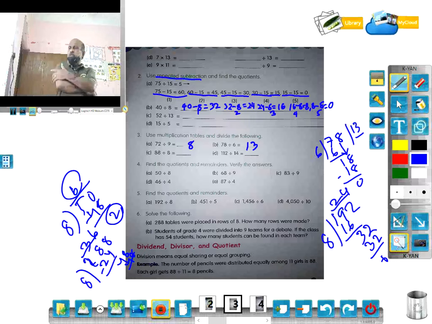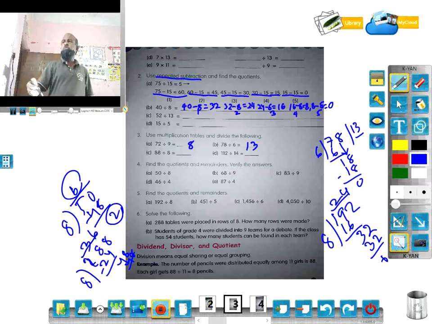Now we will read the chapter here: dividend, divisor, and quotient. So what is the point of doing all these things here? This has already been taught to you in your previous class. It is to refresh you. So now you know what is division and how you do division. So what is this?